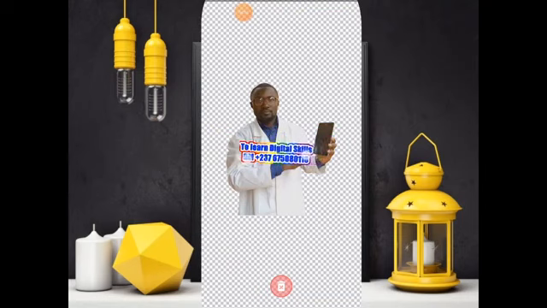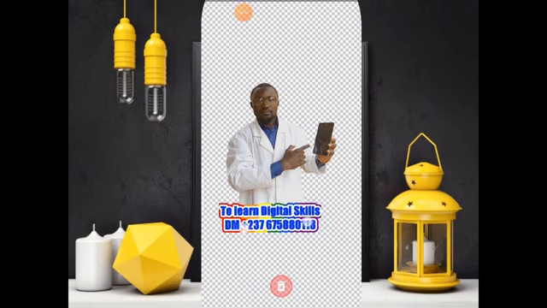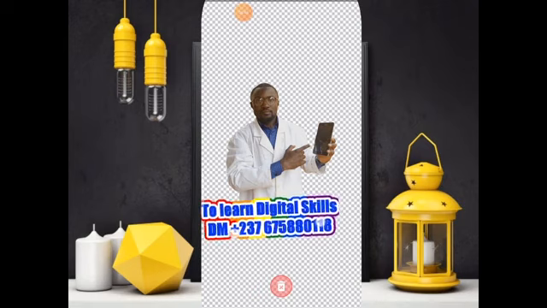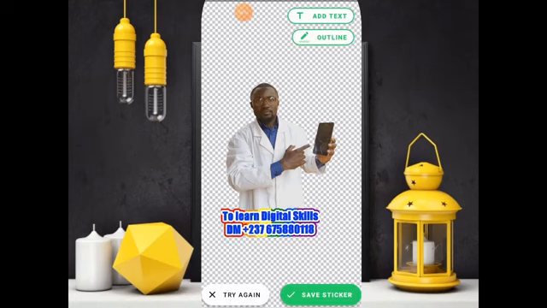Now we try to resize it. For example, I'll position it here. This is the sticker that I've created. You can place it like this, but as a graphic designer, you have to make sure that it looks attractive and communicative. So this is a sticker that I've created, and now you click on save sticker.